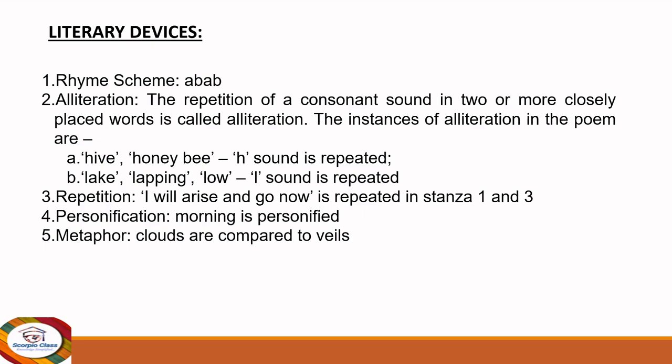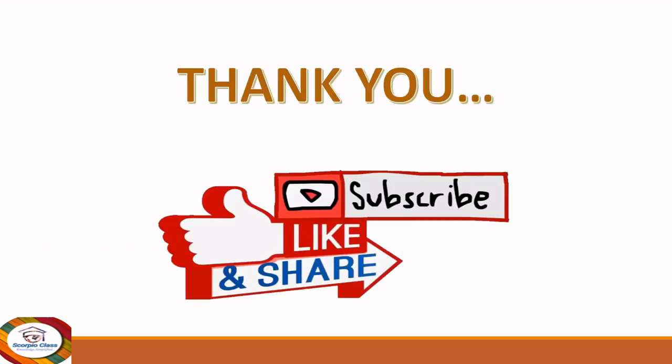And the next is metaphor. Clouds are compared to whales. Now, who are these whales here? It is clouds which are compared to the whales, because the clouds and the fogs cover the morning, which is not allowing the sunlight to pass through and come down. So here comparison is also done. Clouds are compared to whales. It is an indirect comparison, so it's metaphor. So here we end with the literary devices and the entire poem summary.